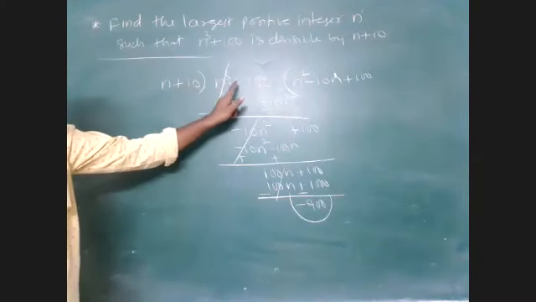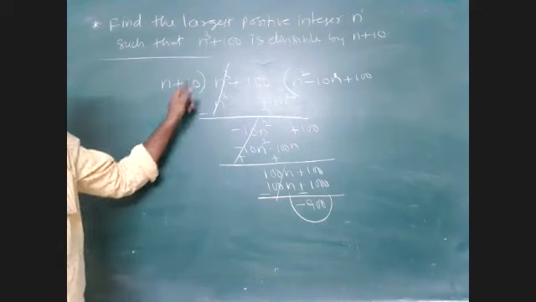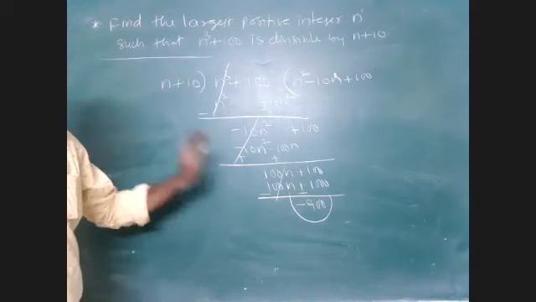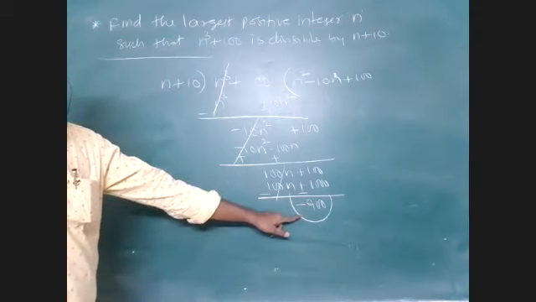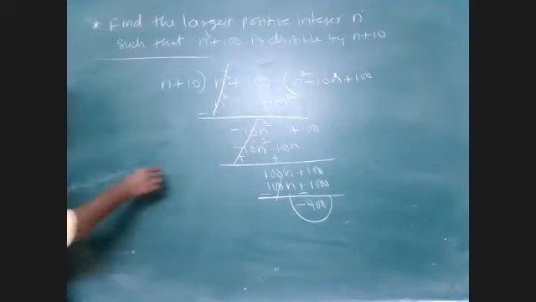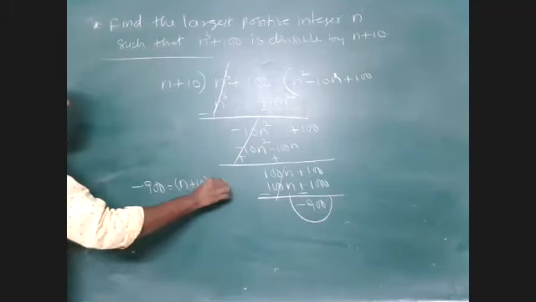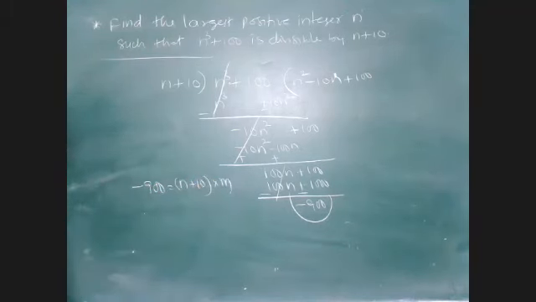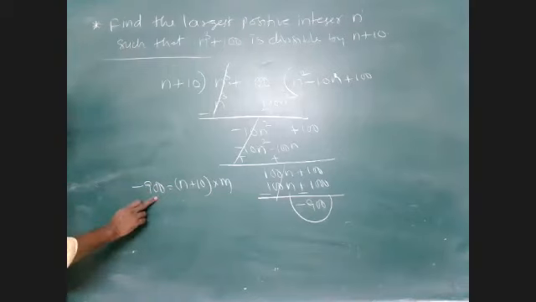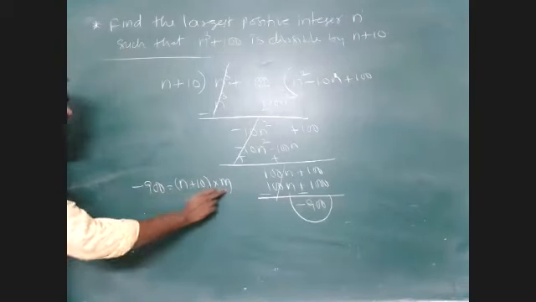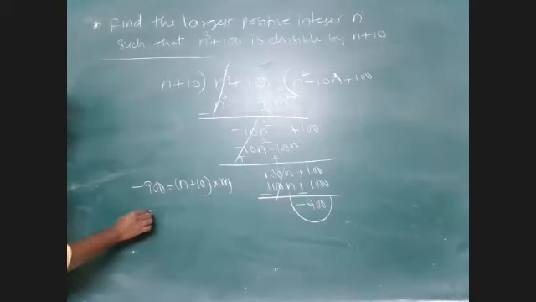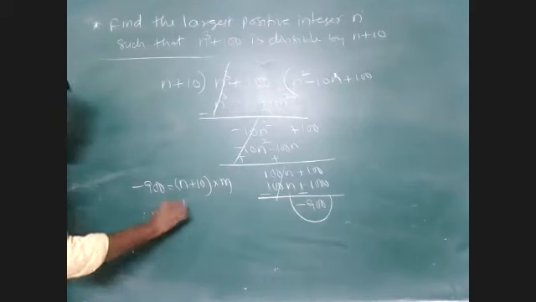Exactly, this has to be divisible by n plus 10. That is our condition. So again the remainder is non-zero here, so again I want to write the remainder as a multiple of the divisor. Now only I discussed that. So minus 900 is equal to this into this thing, means n plus 10 divides minus 900.